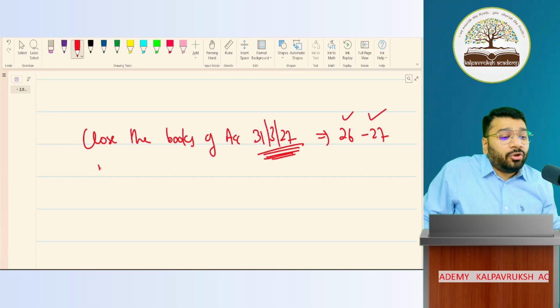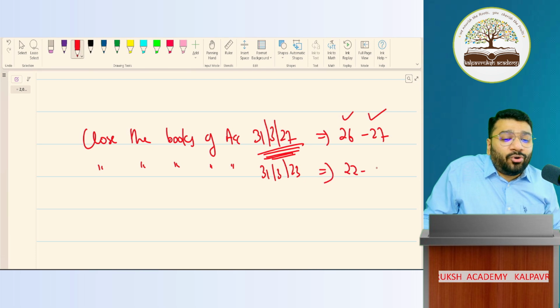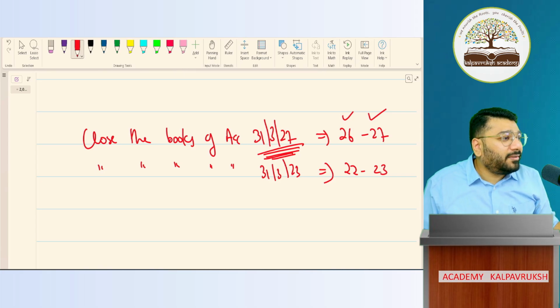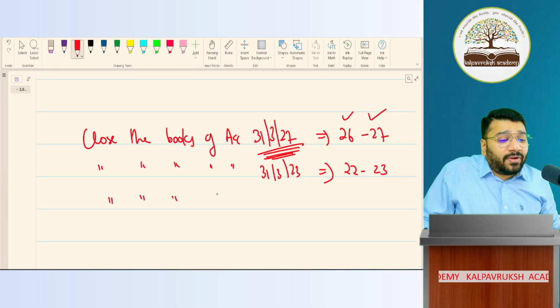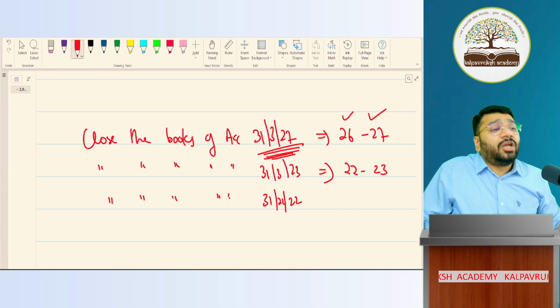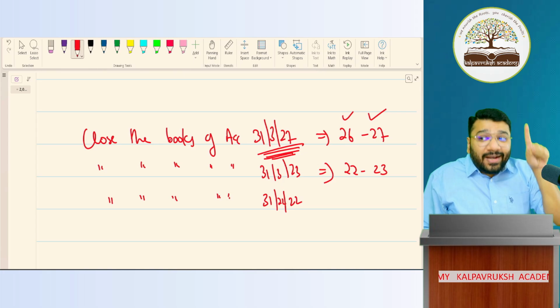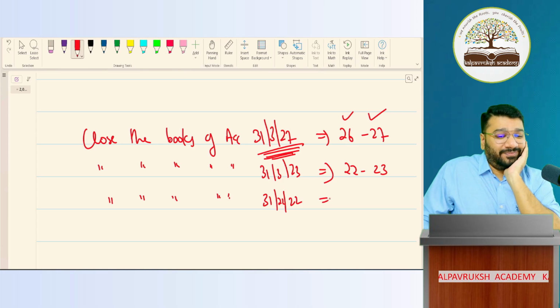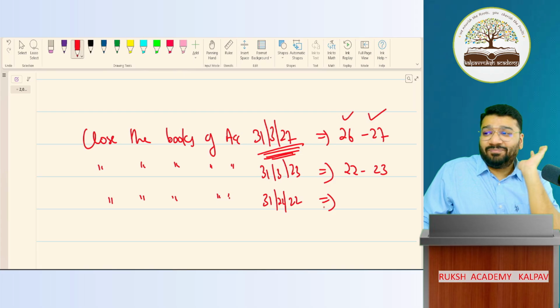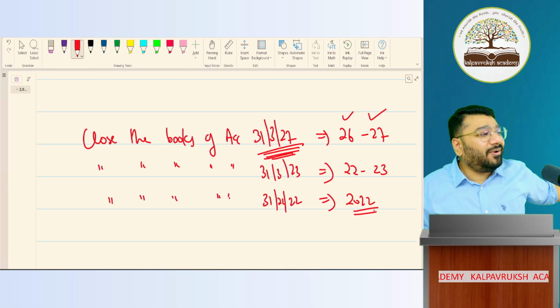Okay. Close the books of accounts 31st March 23. Tell me which financial year this is. 22, 23. Got it, not got it? Okay. Closes the books of accounts on 31st December 22. Now tell me, financial year 22, 23 or 21, 22? I gave only 2 options. Are you sure? People are confident. It is just 2022. Got it, not got it?